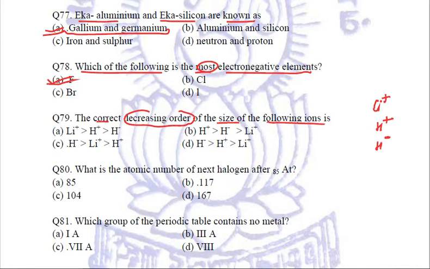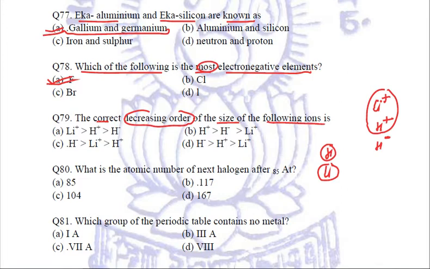But because both of them have one valence electron, we can relate that hydrogen comes first, then lithium. So for the normal atoms, lithium and hydrogen, lithium should have a bigger size as compared to hydrogen. And the same is the case with ions. Lithium ion will have a bigger size as compared to hydrogen ion when we talk about cations.